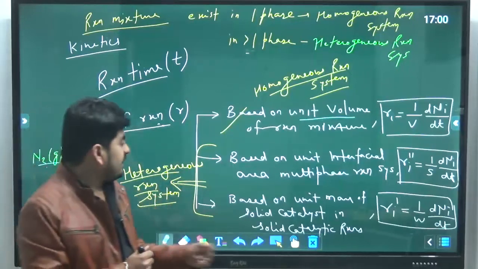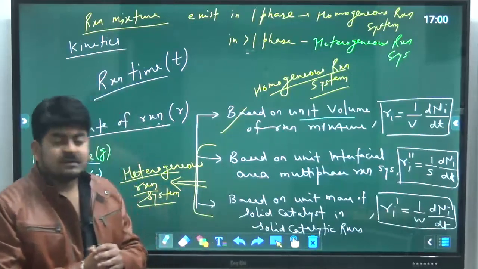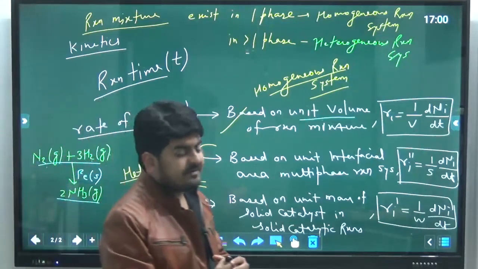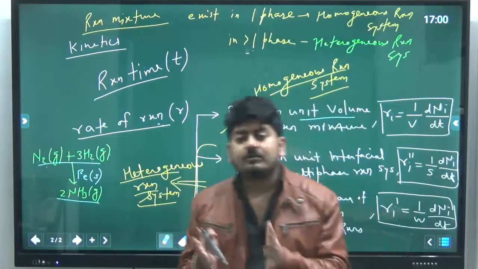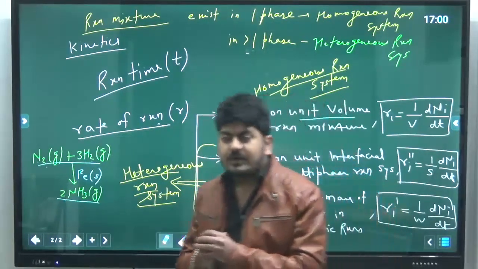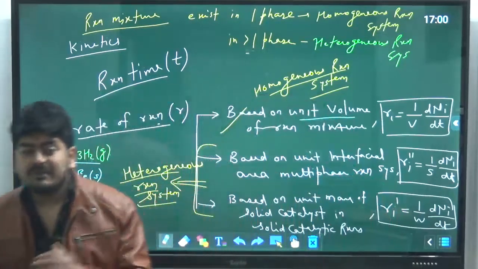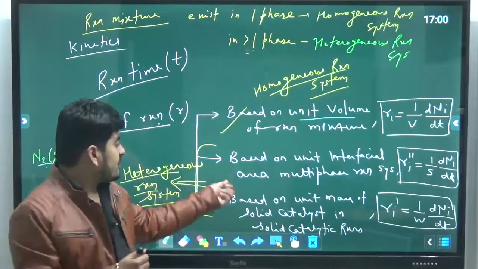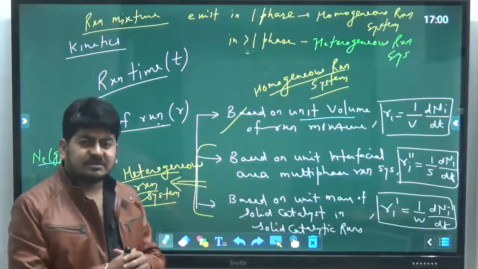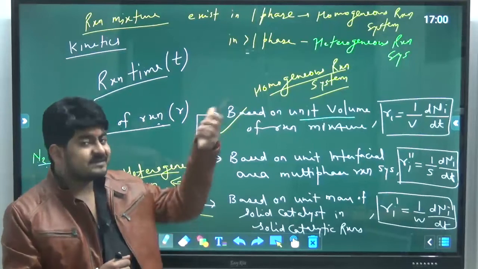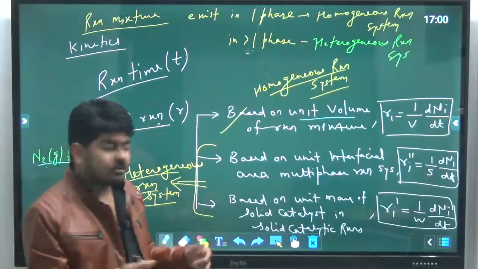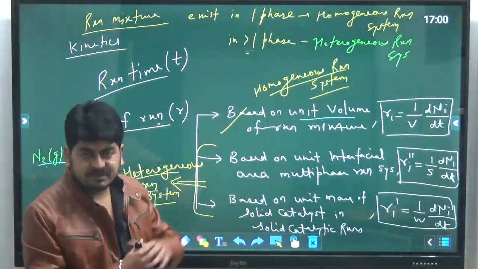Similarly, if I talk about the one based on interfacial area, the area of the interface, we know that an interface will be formed only and only when there are two or more immiscible phases. Only then can we talk about interfacial area, and that is used for heterogeneous mixtures, because in a homogeneous mixture, since it exists in one phase, there will not be any interface. So we cannot use this method for homogeneous mixtures.